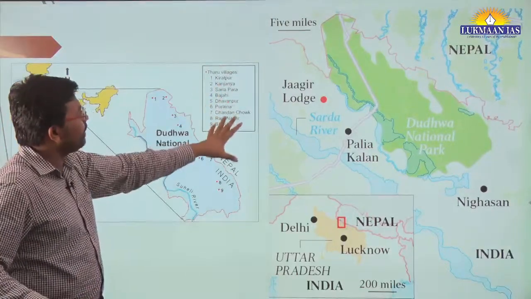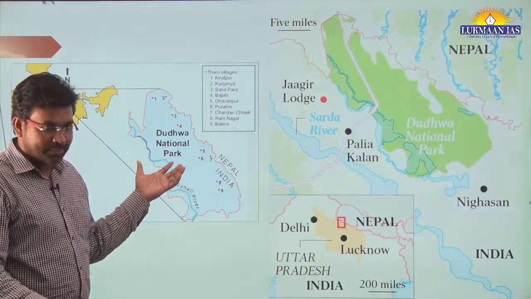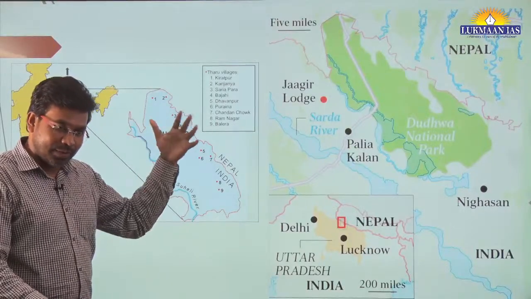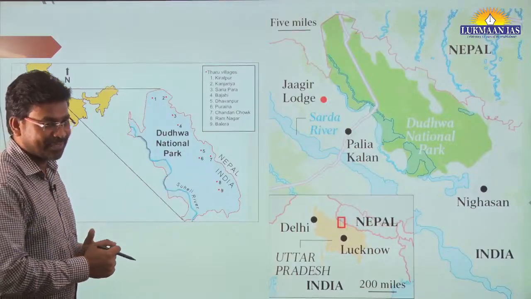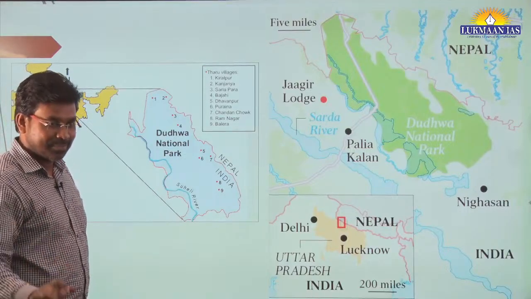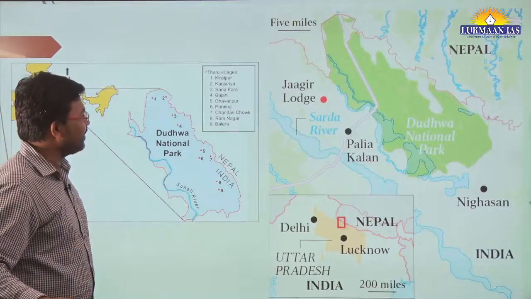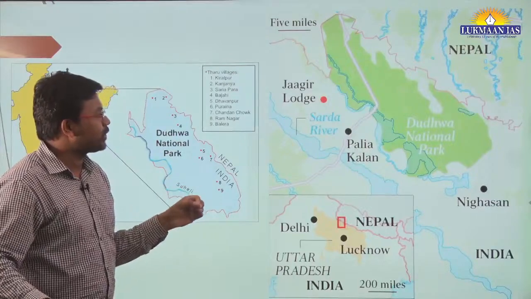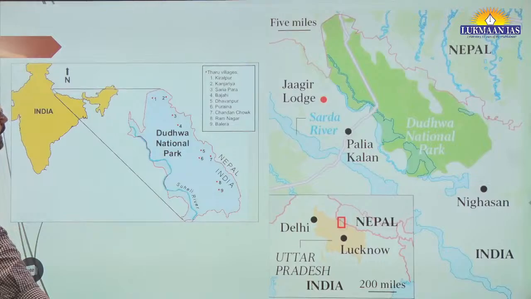Now, there is another area. Even in tiger reserves people can pass easily, but there are also international borders, where people can easily migrate from one country to another. Borders are not very secure. Many borders are like that: the India-Pakistan border, the India-Bangladesh border, the India-Nepal border. In this article, there was a mention of Dudhwa National Park. So where is Dudhwa National Park or Dudhwa Tiger Reserve located?